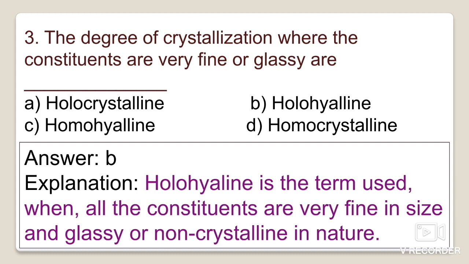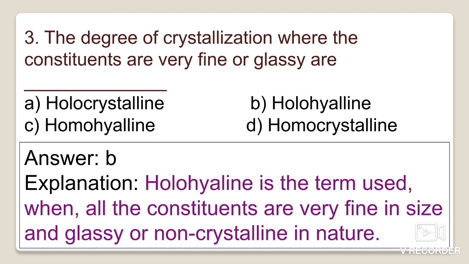And holohyaline, when the rock is composed entirely of glassy material, is known as holohyaline texture. Mesocrystalline means when a rock is composed partly of crystals and partly of glass. So now you can easily answer this question, that is option B, the right answer.